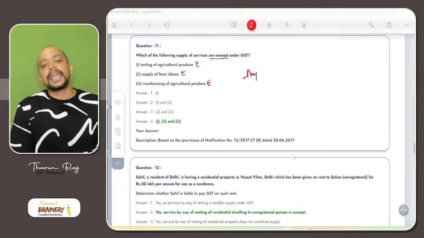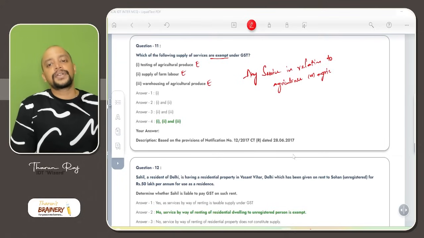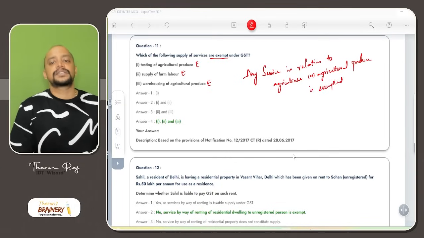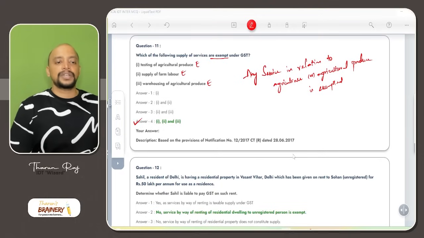So remember, any service in relation to agriculture or agricultural produce is exempted. So we don't have any taxability with respect to this. Then therefore the answer is option D.